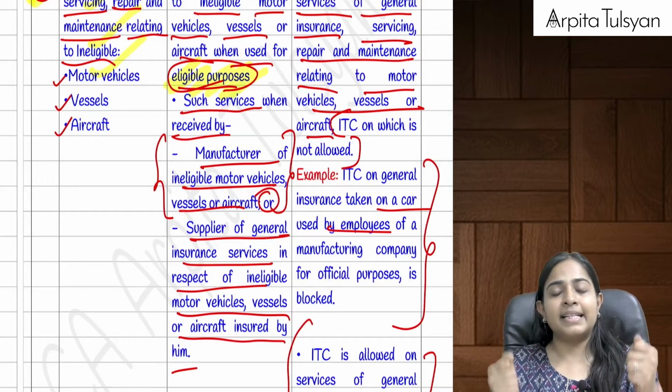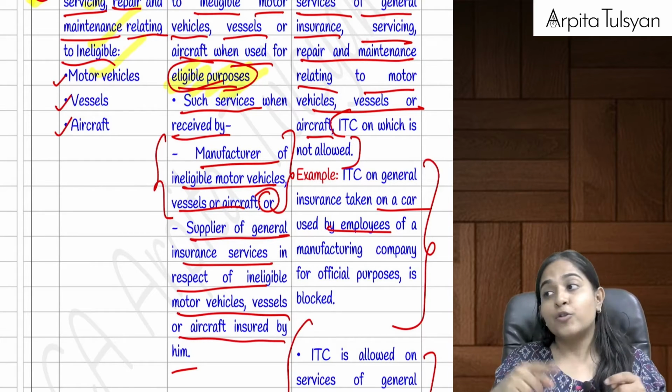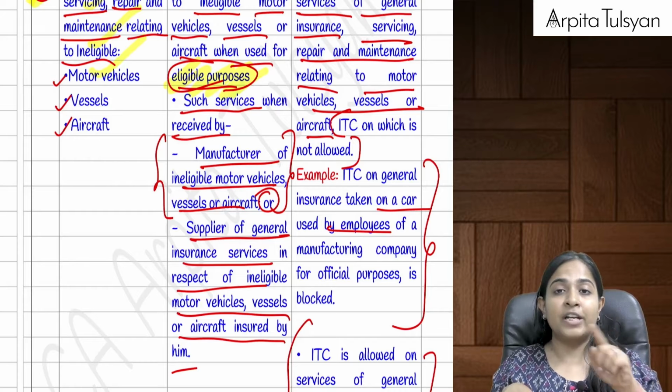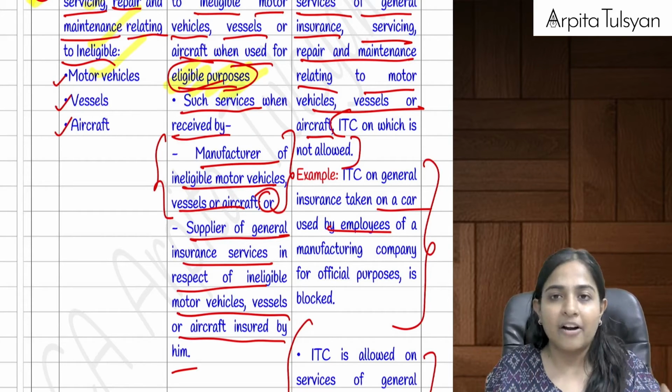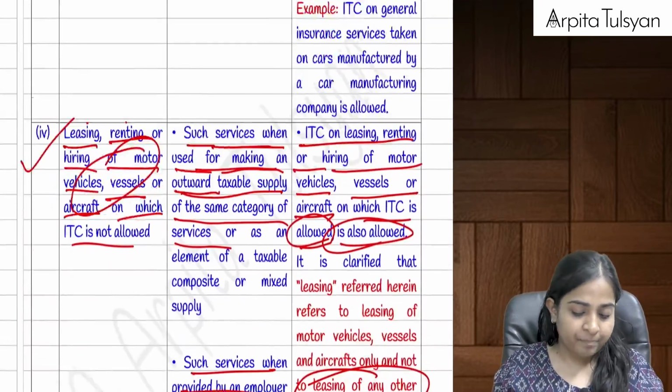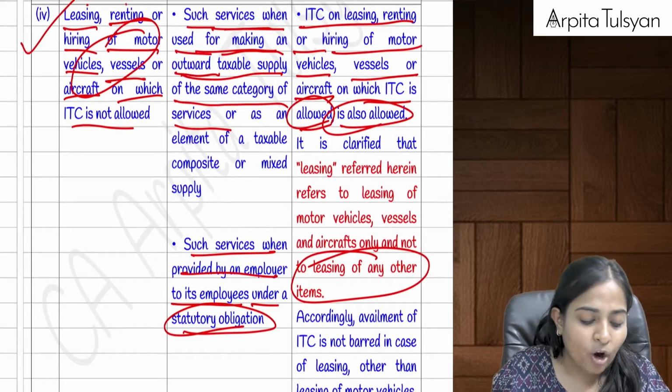Okay, but let's take the example of a motor driving school. For that the credit was allowed. So if they incur any expenses on insurance, repairs, maintenance, on that if there is any ITC available, then that will be available. That is not at all blocked. Right? Then the next one, the 4th point, was talking about leasing, renting or hiring of motor vehicles.